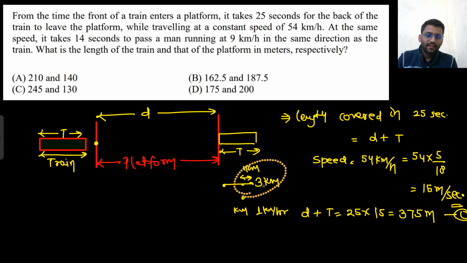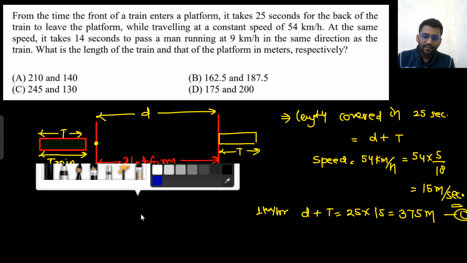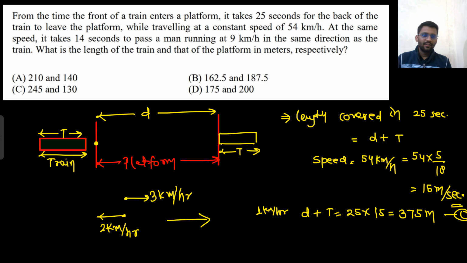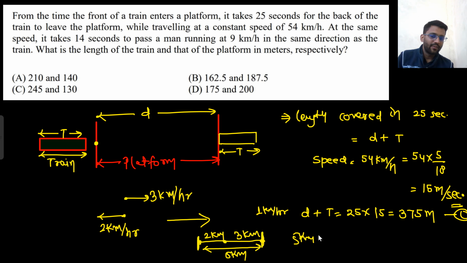Now, similarly, if you were walking at 3 kilometer per hour in this direction and I was walking at 2 kilometer per hour in this direction, what will be your relative speed? You are going 3 kilometer in this direction. In 1 hour, you would have reached 3 kilometer here, and I would have reached 2 kilometer here in this direction. So I would have been here and you would have been here. What would you think? I have walked 5 kilometer, right? So your relative speed would have been 5 kilometer per hour, right?